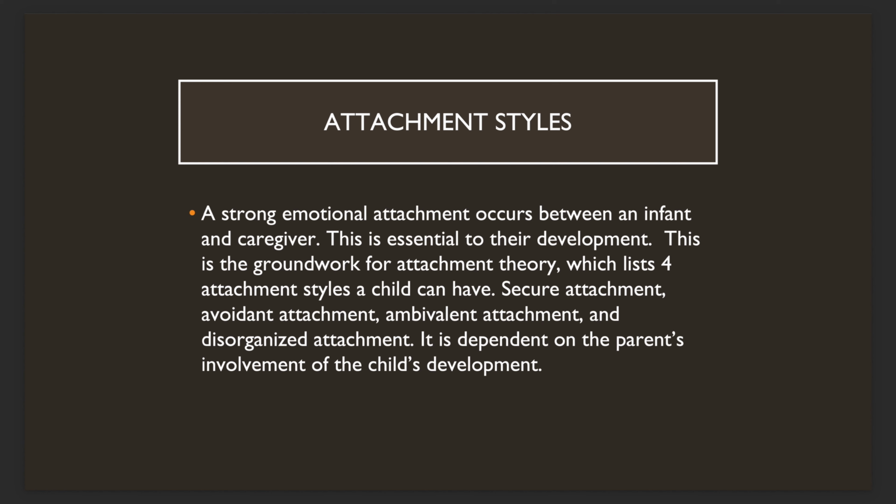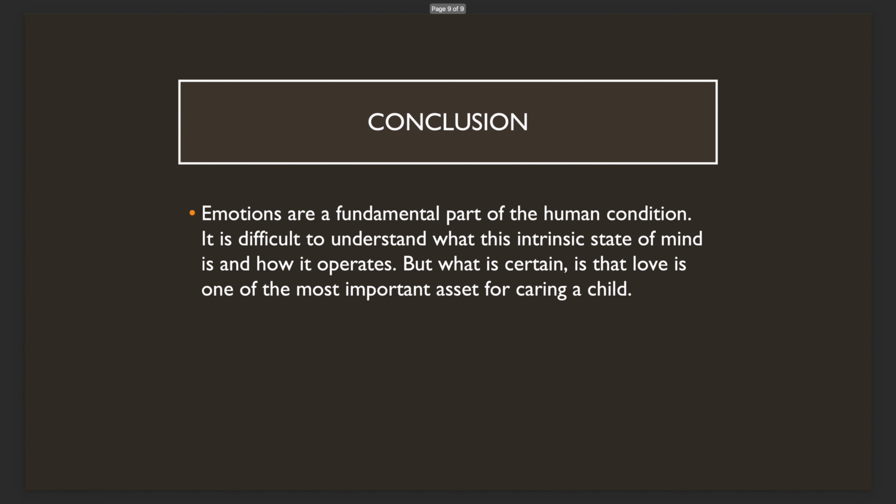This is the groundwork for attachment theory, which lists four attachment styles a child can have: secure attachment, avoidant attachment, ambivalent attachment, and disorganized attachment. It is dependent on the parent's involvement and the child's development. Emotions are a fundamental part of the human condition. It is difficult to understand what this intrinsic state of mind is and how it operates, but what is certain is that love is the most important asset for carrying a child.